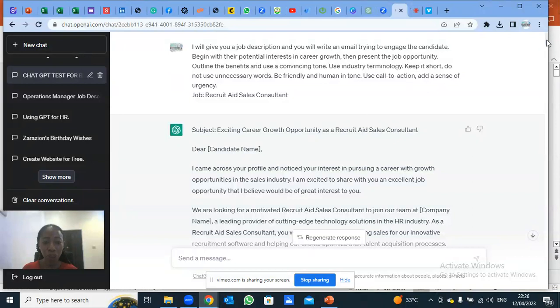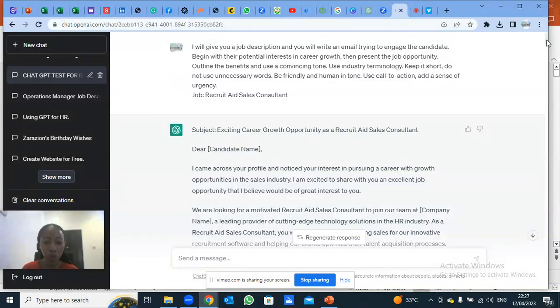I am going to give GPT a job role, sorry, job designation, and I want GPT to engage a particular candidate. Begin with that candidate's potential interest in career growth.